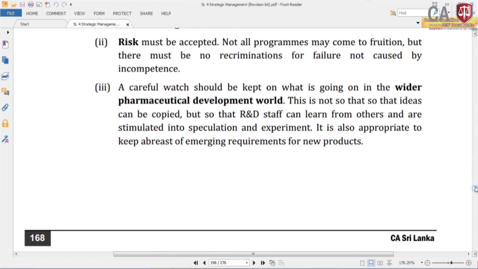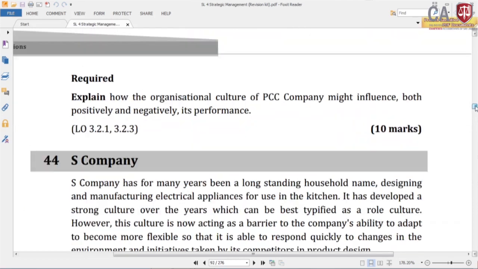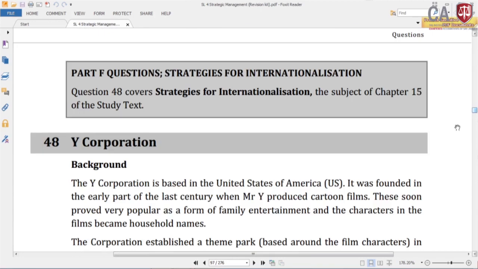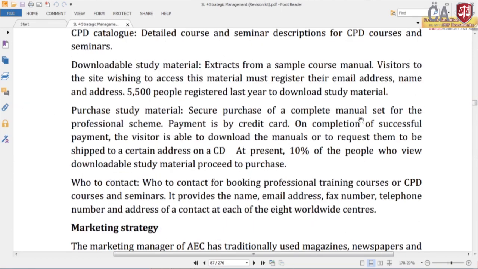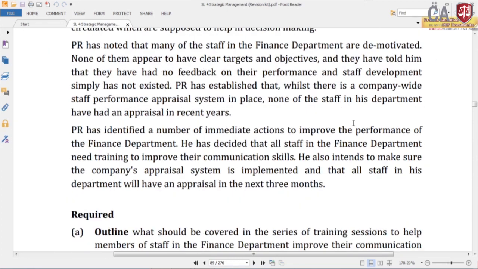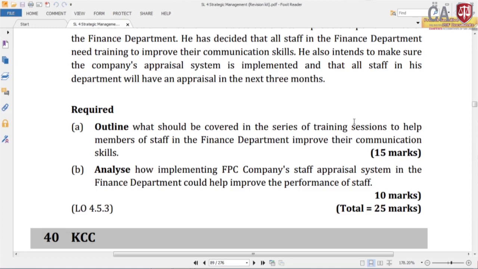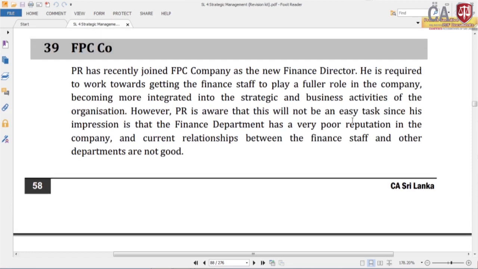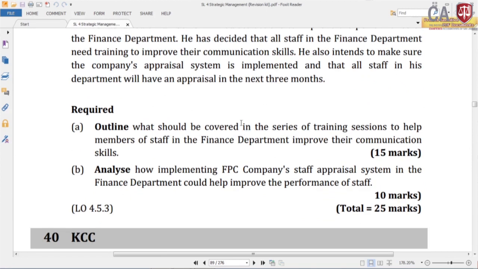Question number 39, FEC company, it's a 25 mark question.